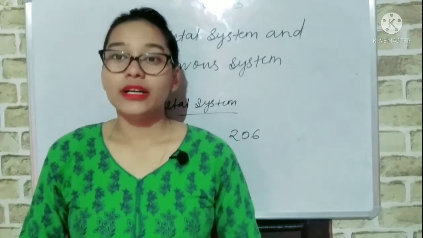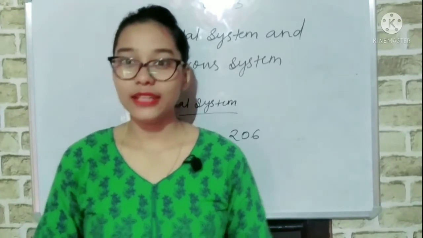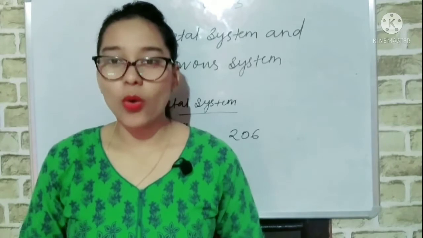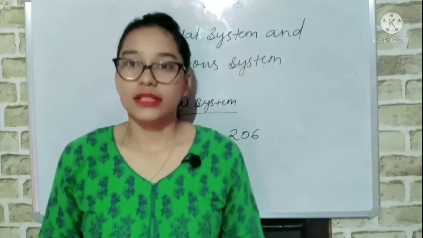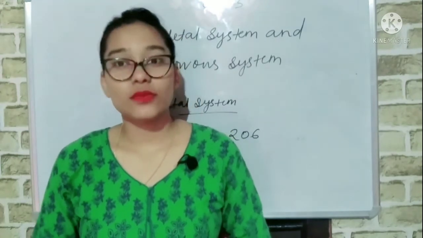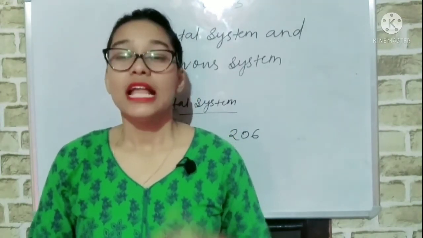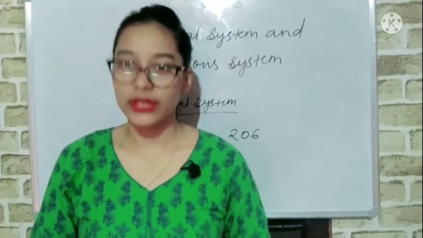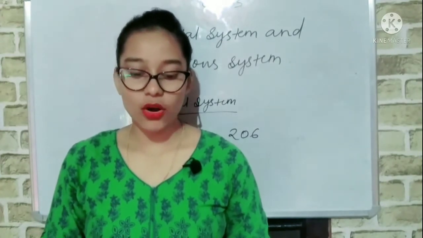The total number of bones in our body is 206, and the framework of bones, meaning the arrangement of bones, is called the skeleton. And this framework, that is the skeleton, gives us proper shape and support to our body. Now we will discuss the functions of our skeletal system. So the first function is that it protects the soft internal organs of our body.